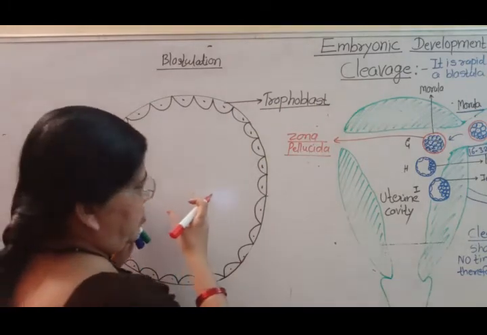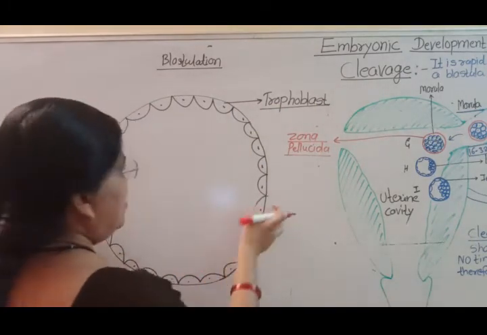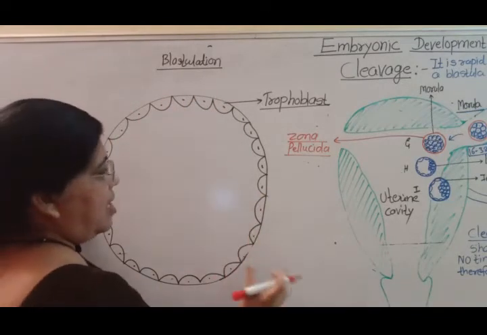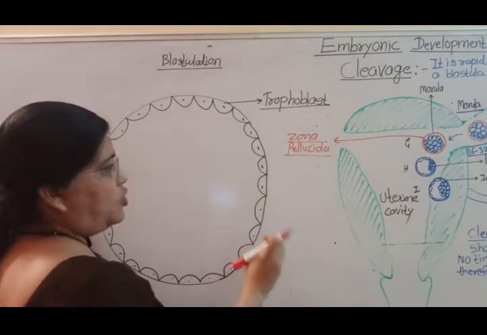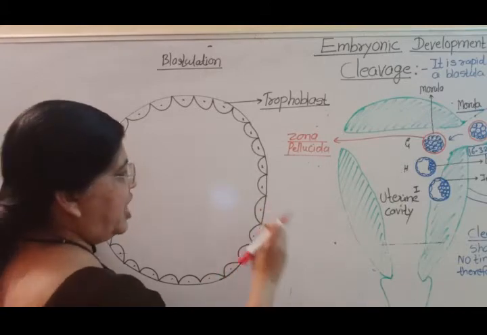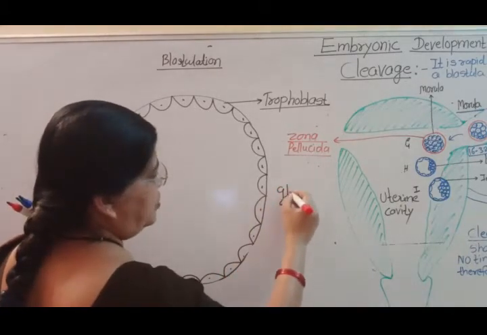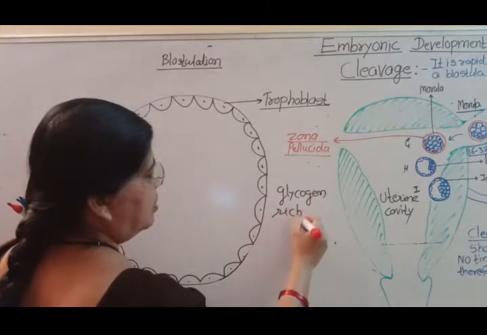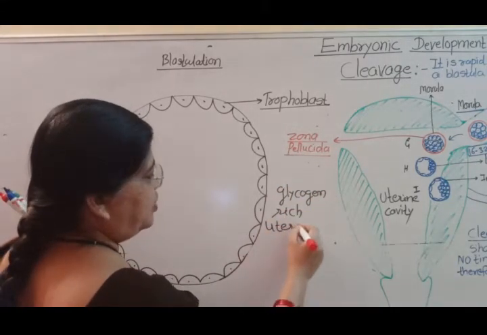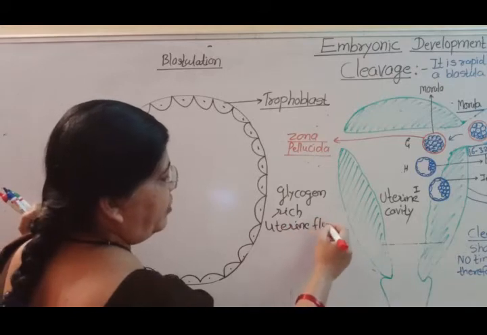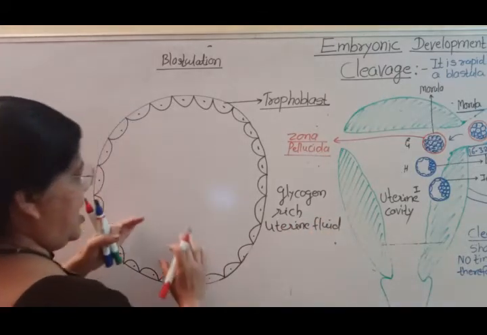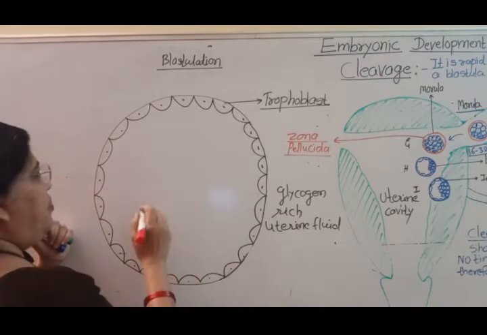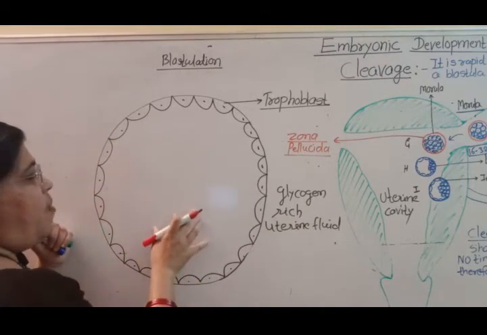When it is in the uterine cavity, the trophoblast cells absorb glycogen rich uterine fluid from the uterus, and a fluid filled cavity is formed in this structure.